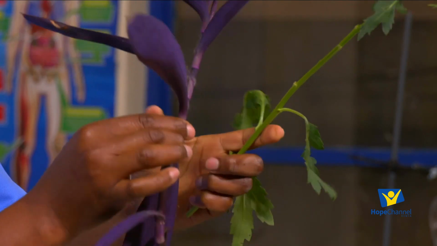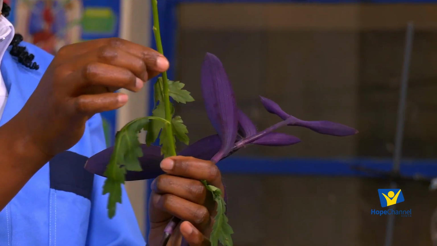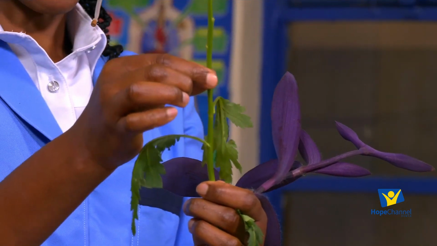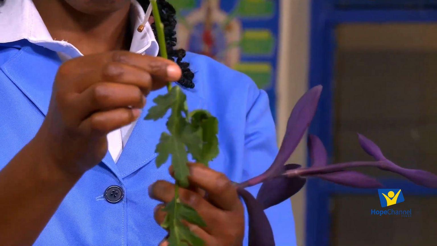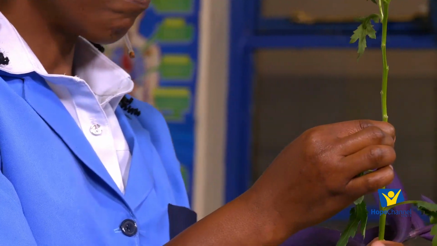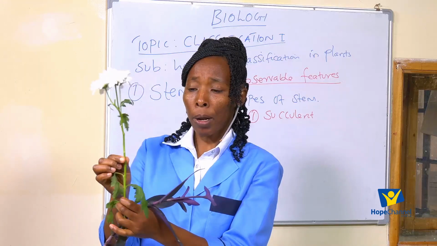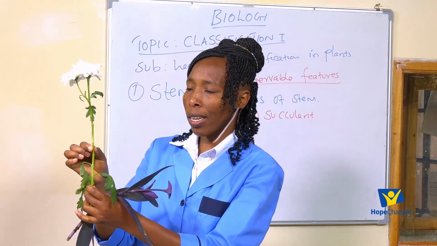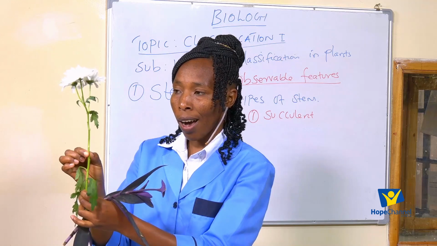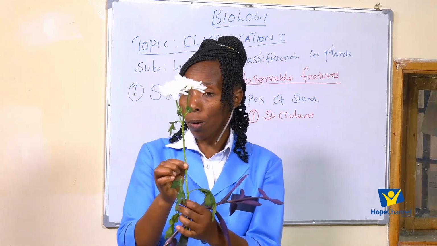Now, I want you to check on this other stem. Okay, look at this other stem. I try to press on this stem, and it is very hard. I may not even be able to press inside because the stem is very hard. So we say we can have a stem that is what? Hard.